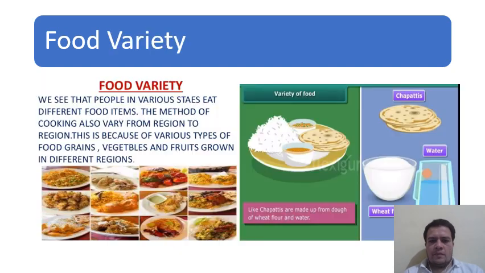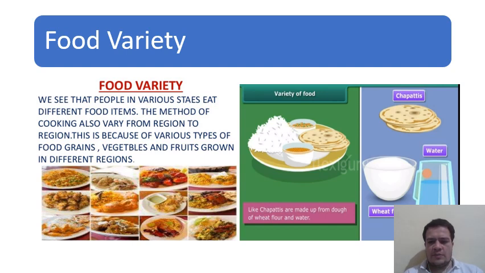Okay. So as we discussed in the previous slide, people in various states eat different food items as per the food grown in their states. The method of cooking also varies from region to region. This is because of various types of food, grains, vegetables, and fruits grown in different regions.